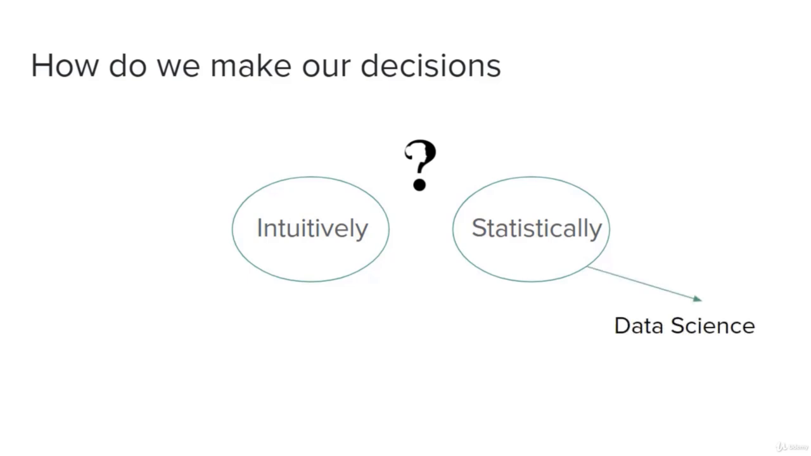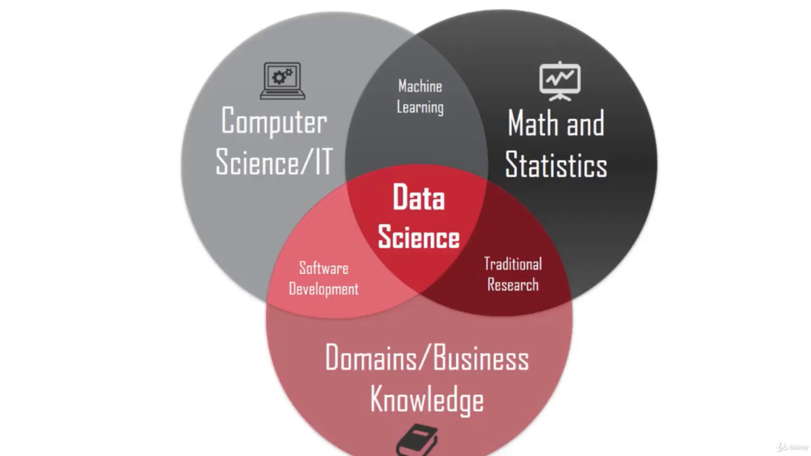You have data, and then you use statistics to describe the data and to infer from the data, and all that information is used in the later stages of data science. So let's take a look at this Venn diagram. This Venn diagram tells us how data science is constituted of different components. We have computer science, we have mathematics and statistics, and we have domain and business knowledge.